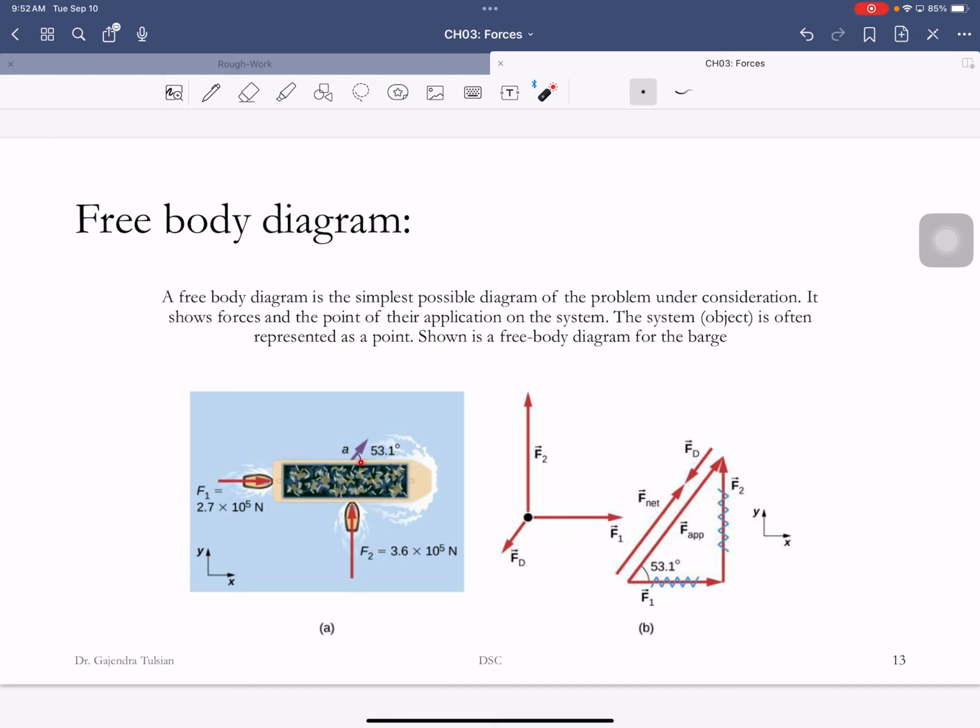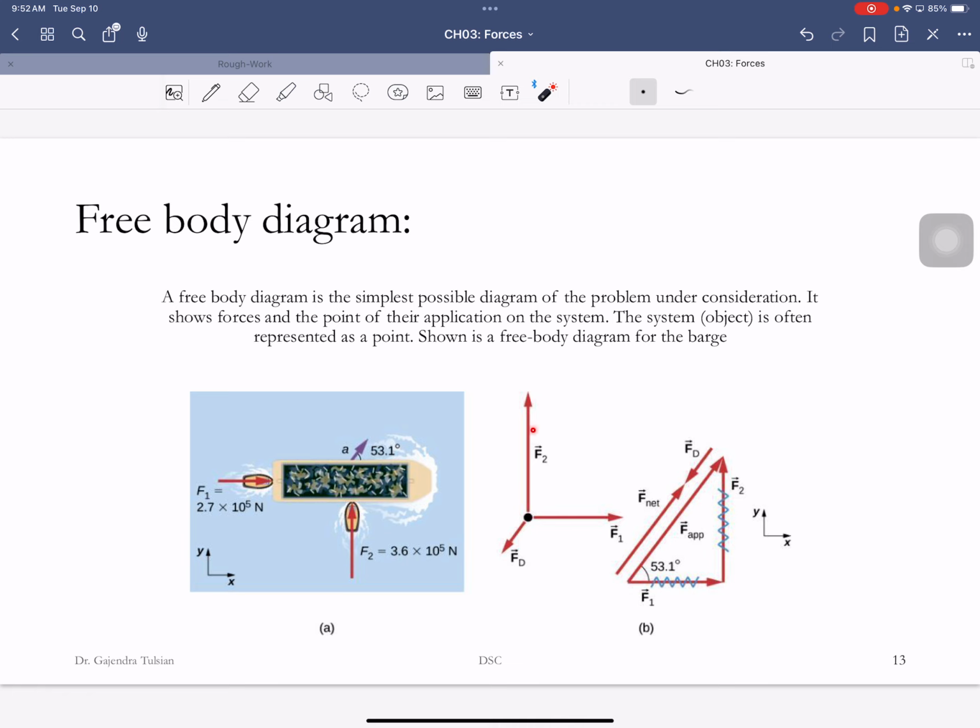All right, here's a barge, and there are several forces acting on the barge. There's this little tugboat pushing on the barge like that, this tugboat pushing on the barge, and there's friction between the barge and the water. These tugboats are pushing, and the net effect is the barge is moving in this direction, and friction always acts in the opposite direction.